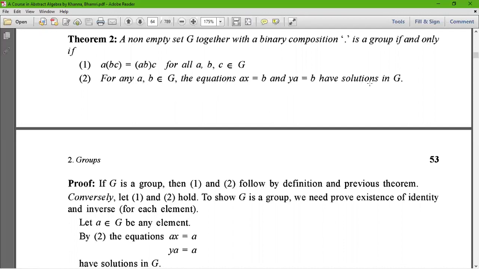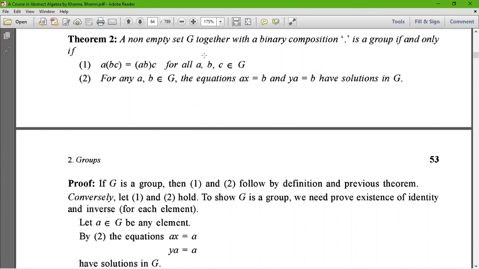I have already shown you a lot of theorems in group theory. This is actually a summary of all these theorems. Now we also know the definition of a group. A non-empty set G together with a binary composition dot is said to be a group if and only if it satisfies the following axioms.